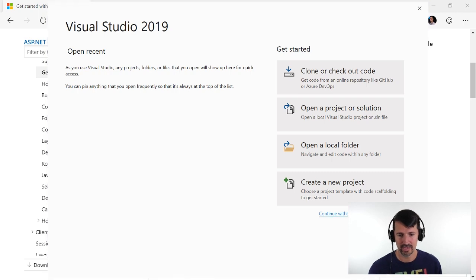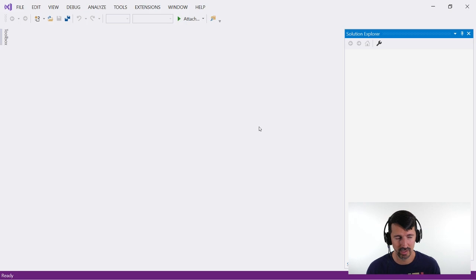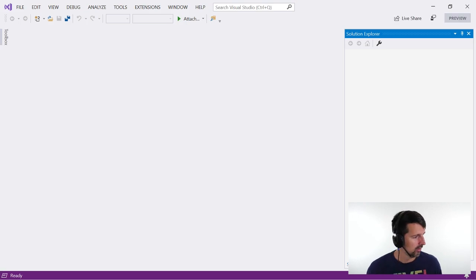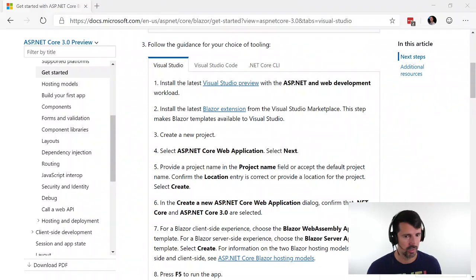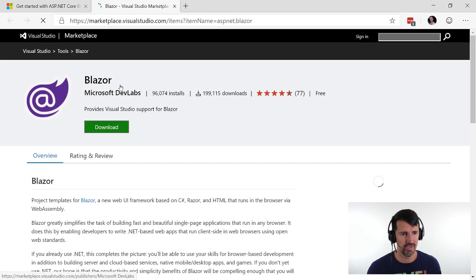Okay, so I'm gonna continue without code for now, because it looks like I need to install something. It says install the latest Blazor extension from the marketplace. Okay, let's open this up. Let's see what we have here. Item name ASP.NET.Blazor.